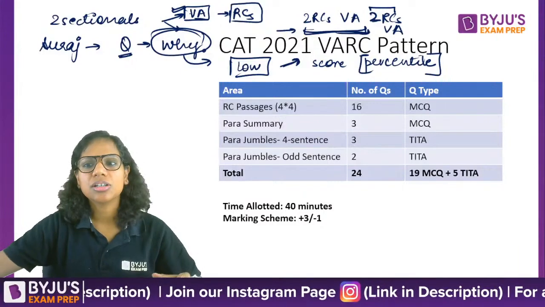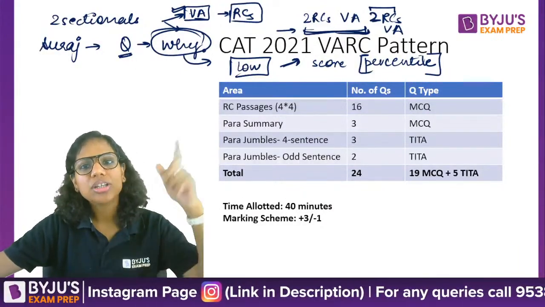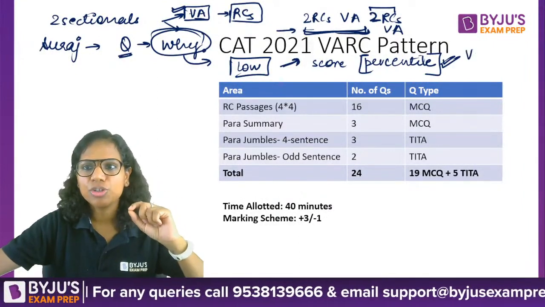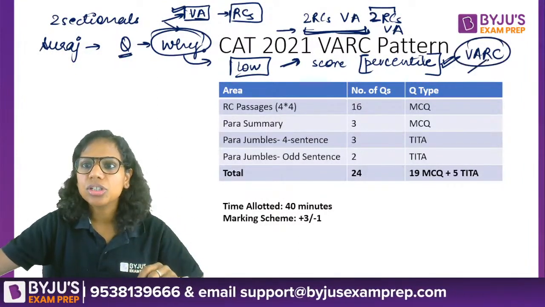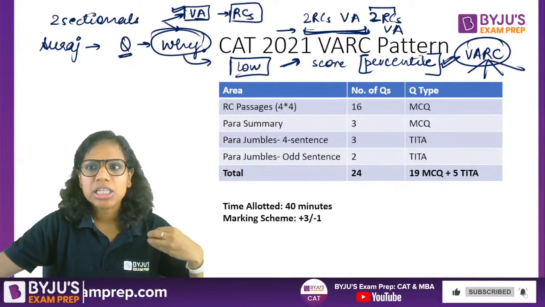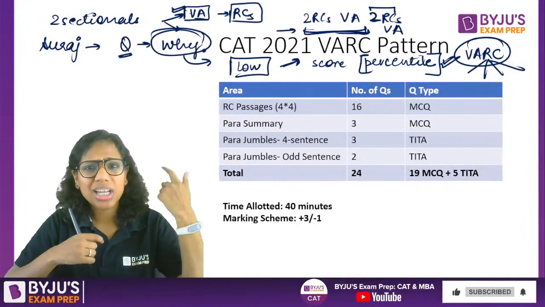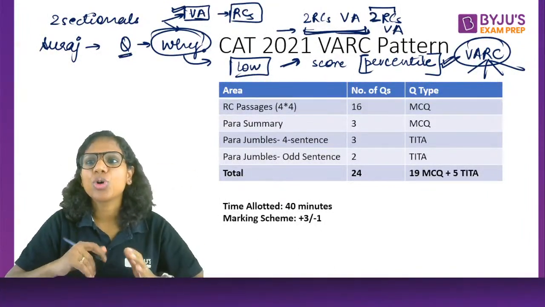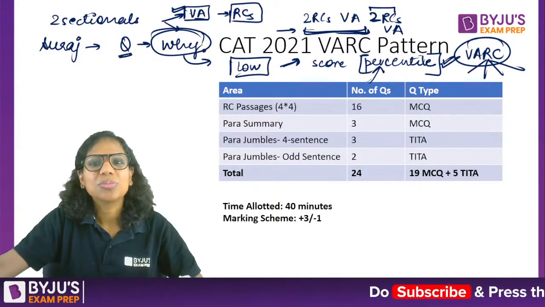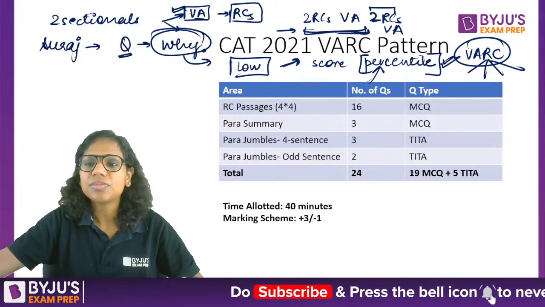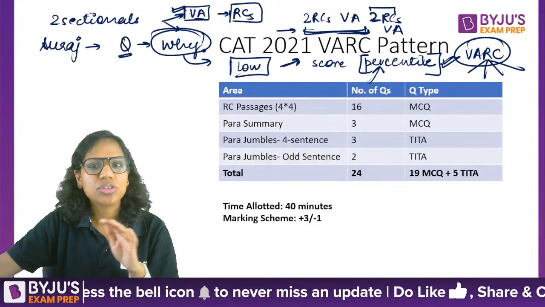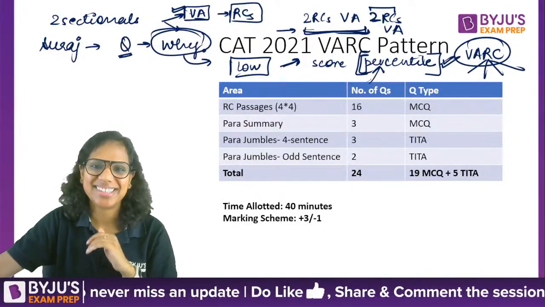See if your percentile is constant, consistent, steady, or is that also fluctuating? If that is fluctuating, then in the mock in which your VARC percentile is low, just drill down and see what caused it. Was it, let's say, that I panicked? Was it my temperament? Was it that an RC passage was really nasty? Was it that the majority of the RC passages were difficult here? In that case, your percentile should be decent if the majority were difficult. So there can be multiple causes behind a fluctuating score, and a fluctuating score isn't always bad. It's your percentile that has to be consistent.